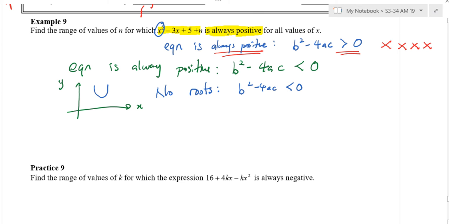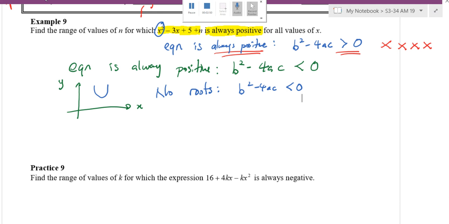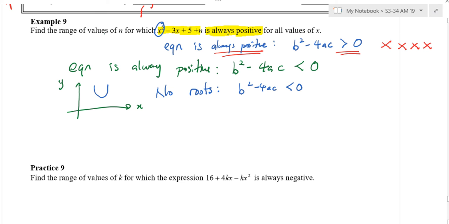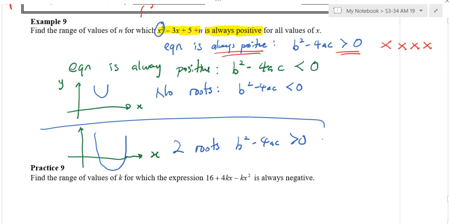What if it touches? Can you tell me what if it touches? Can I draw an example where it touches? Tiffany, can you tell me if it touches, that means what? This is how many roots? 2 roots. b squared minus 4ac is more than 0. Because it said always positive.